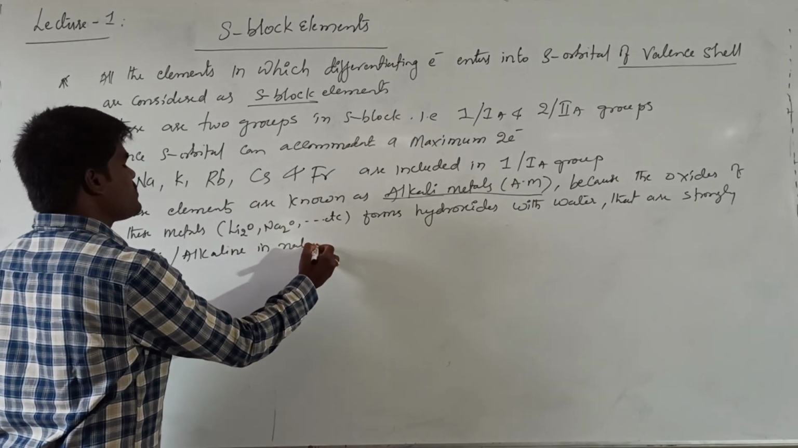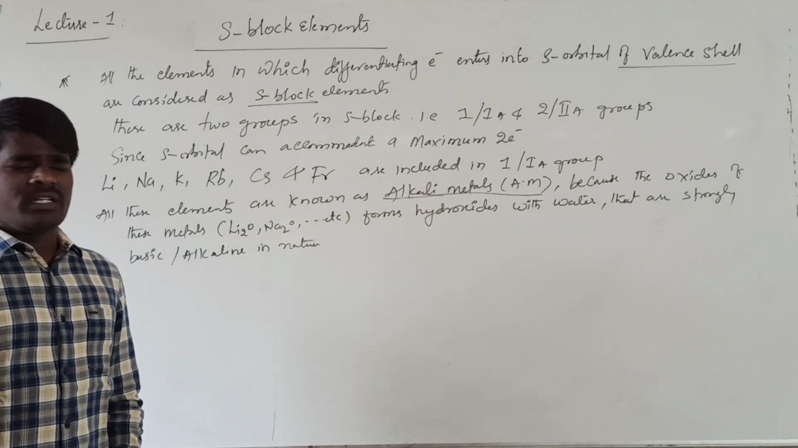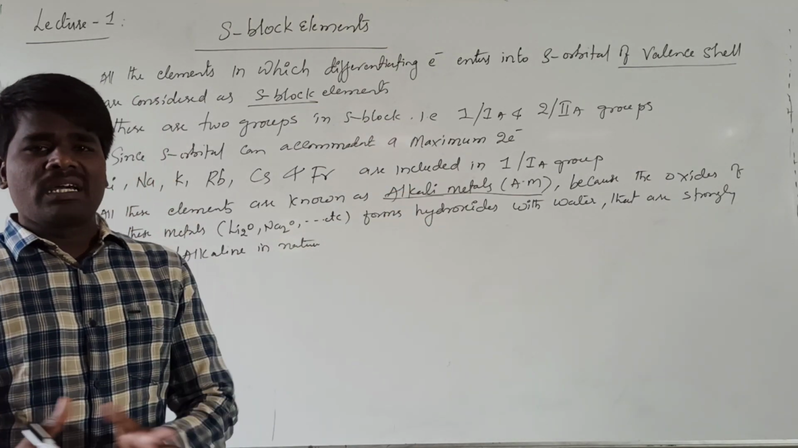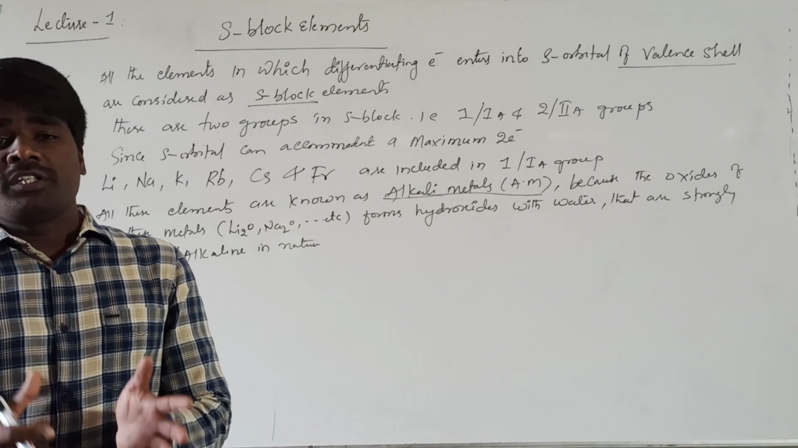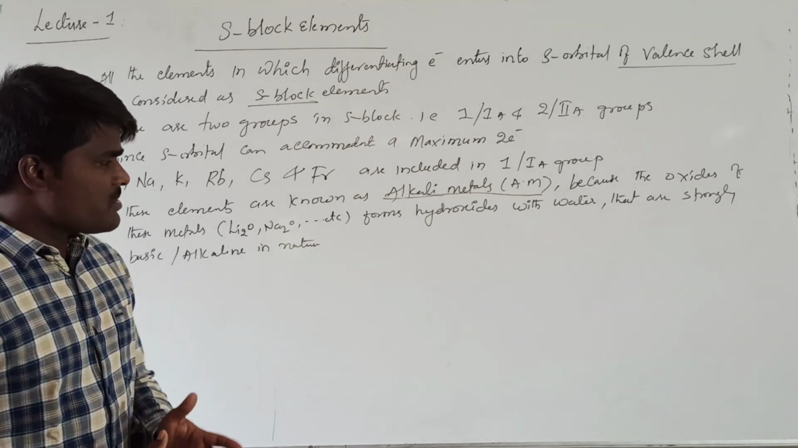Hence they are called alkali metals. This is a very important term. Throughout this chapter, we are going to frequently use alkali metals. Lithium, sodium, potassium, rubidium, cesium, etc. are generally considered as alkali metals since they form oxides.